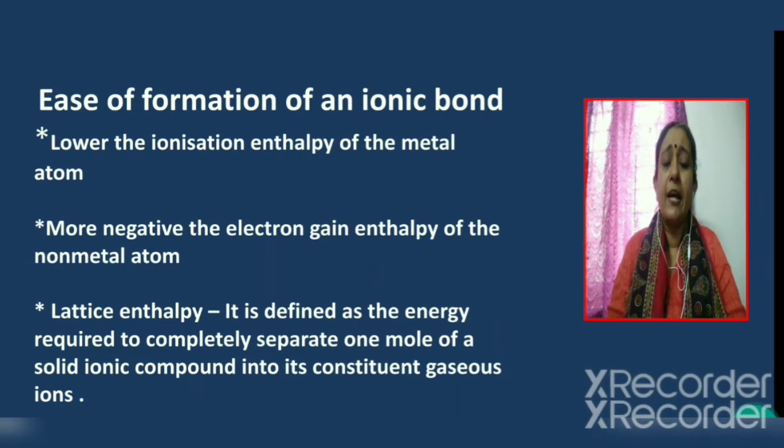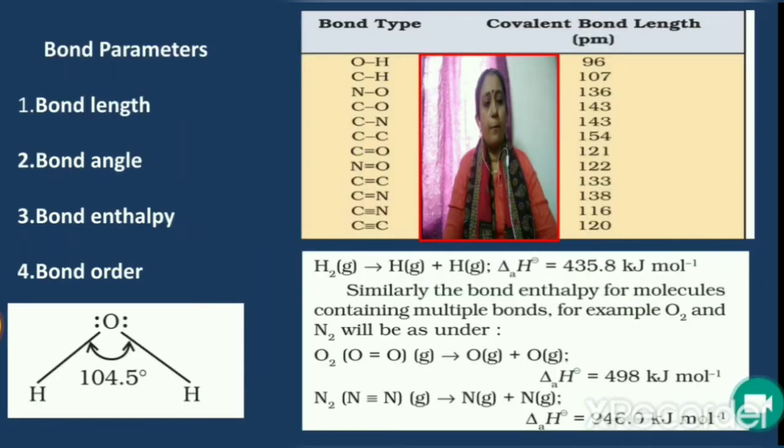So how can you define lattice enthalpy? It can be defined in two ways. Lattice enthalpy can be defined as the energy required to completely separate 1 mole of a solid ionic compound into its constituent gaseous ions. Or it can also be defined as the energy released when 1 mole of a solid ionic compound is formed from its constituent gaseous ions. Since 788 kilojoules per mole of energy is released as lattice enthalpy in the case of sodium chloride, the compound will be formed easily.